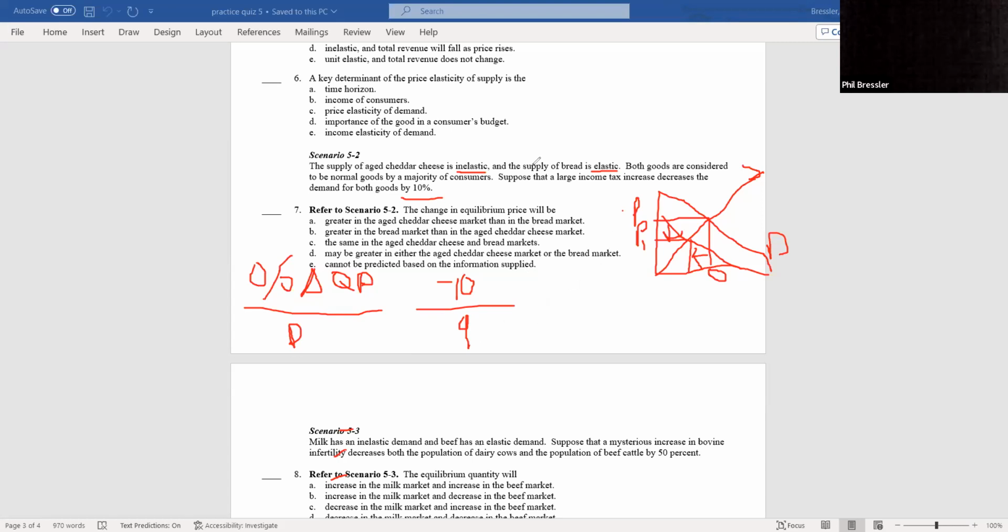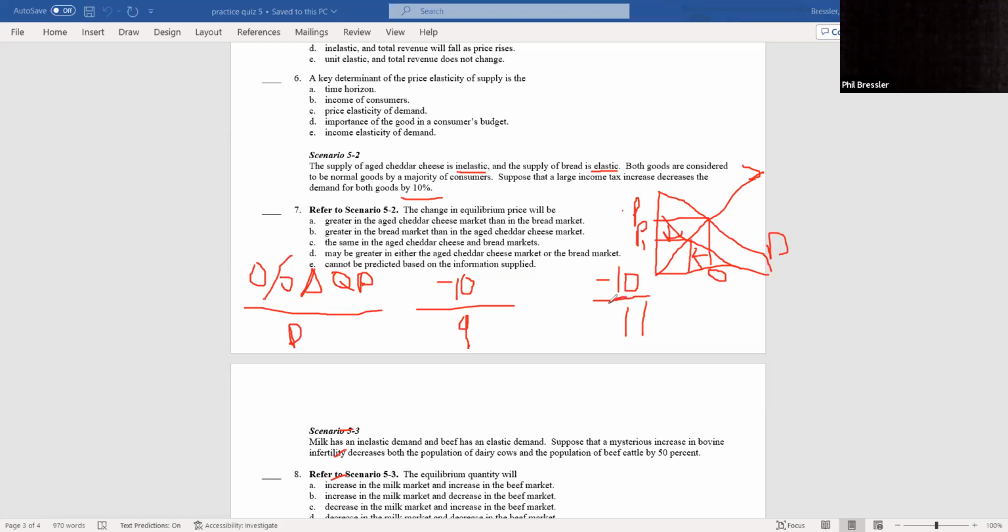Now, again, both of them demand, right, decreased by 10%. So now let's look at the inelastic good. Again, minus 10% on the top. For it to be less than 1, that number has to be greater than 10 because we're dividing 10 by the, so that has to be 11.